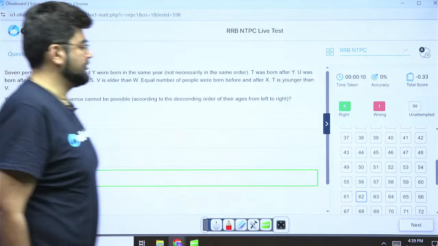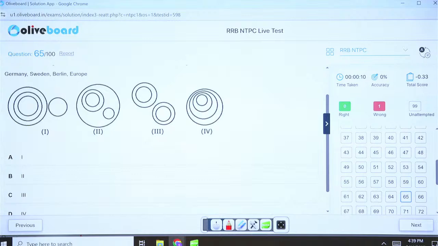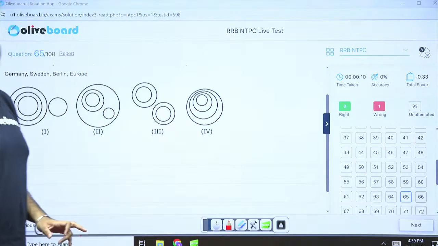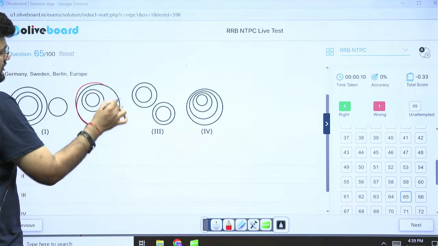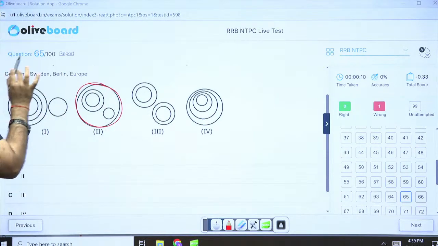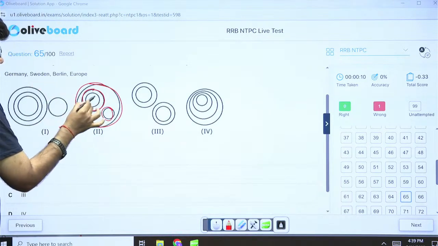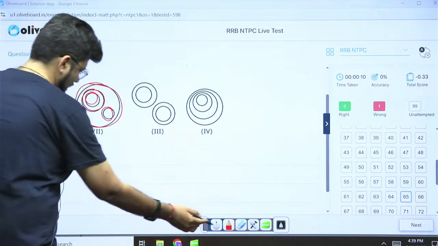Next, 65. Germany, Sweden, Berlin, Europe. I hope this is clear to everybody. There should not be a big problem here. Europe is a continent. We have this here. Germany and Sweden are two separate countries. We have them here. And Berlin is a part of Germany, a city in Germany. So it's here. Option 2 is the right answer. I think this is no rocket science.